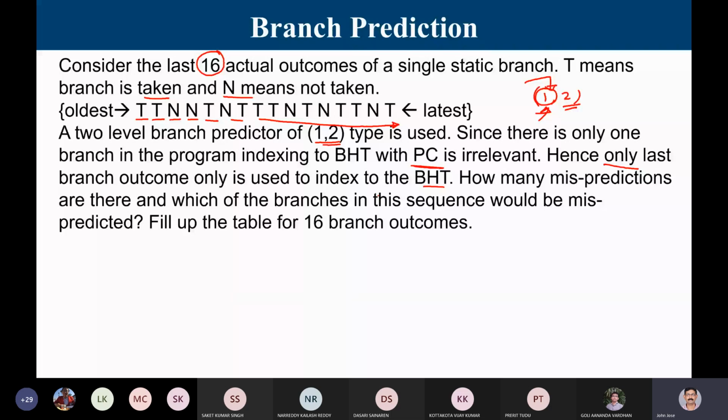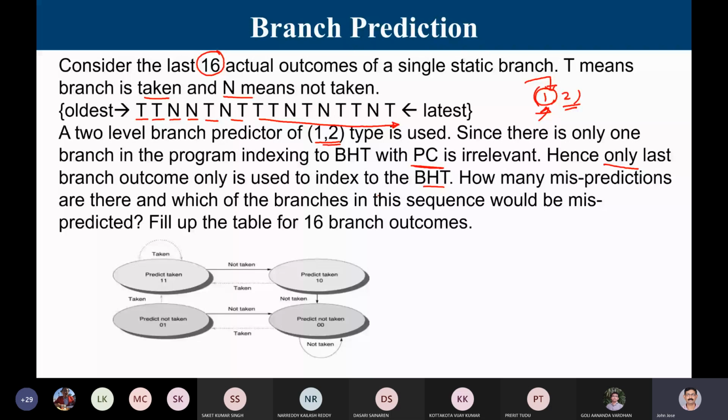So this is a 2-bit automata, and initially it is going to start like this. The table has only 2 entries, so it's a 1-2 type table. 1-2 type means I am going to index into the table. The table basically has two rows. This is the first row. This is the second row. When the last outcome was not taken, then I refer to this. When the last branch occurrence was really taken, I go for this.